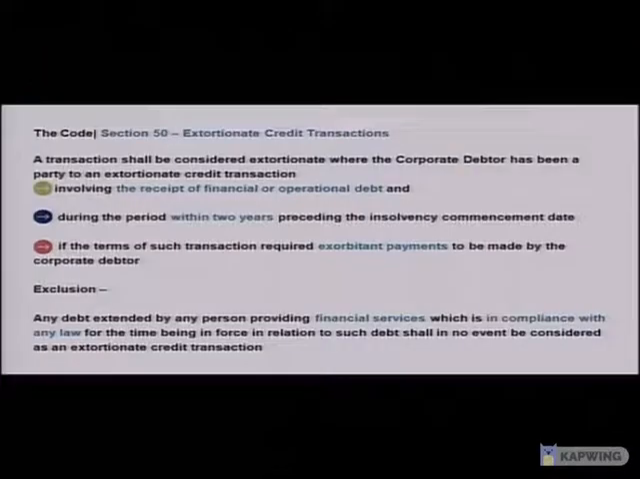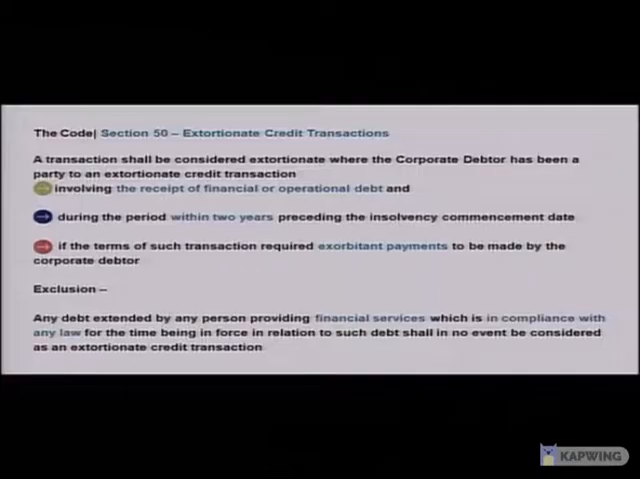One of the exclusions to this section is any debt extended by any person providing financial services which is in compliance with any law for the time being in force; it will not be considered as an extortionate credit transaction. So the only exclusion that we are talking about essentially is if a financial service provider has provided a debt in compliance with the law in force at the time.